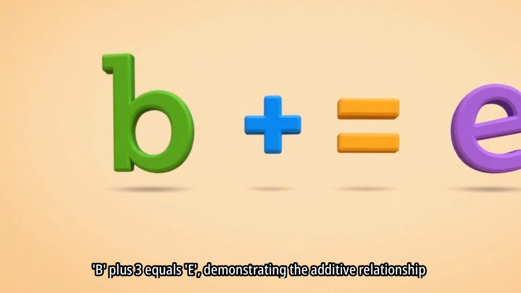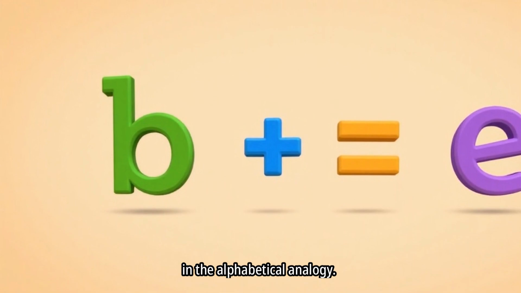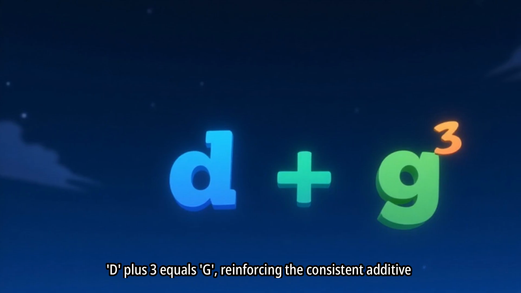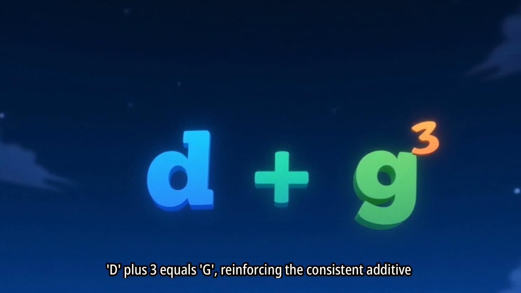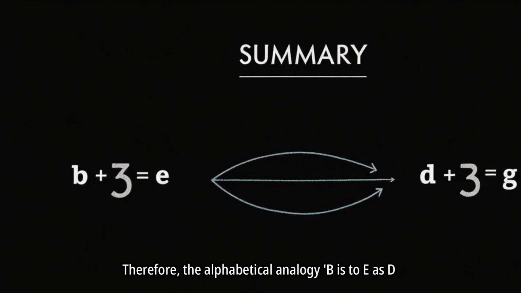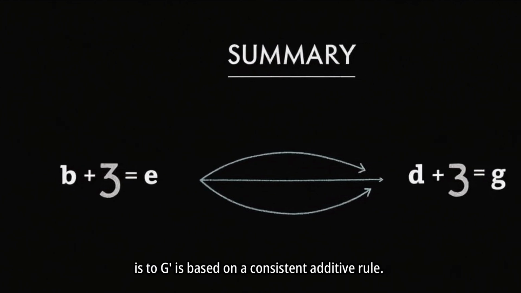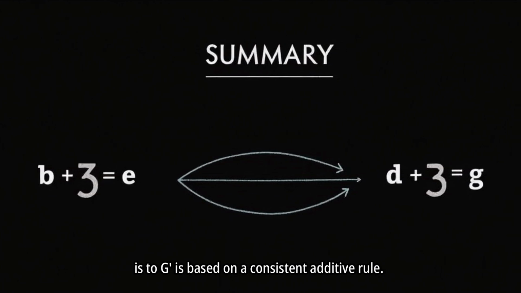B plus 3 equals E, demonstrating the additive relationship. D plus 3 equals G, reinforcing the consistent additive relationship. Therefore, the analogy B is to E as D is to G is based on a consistent additive rule.